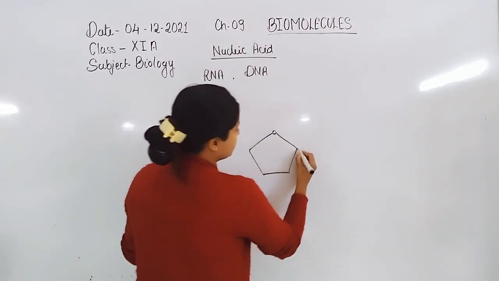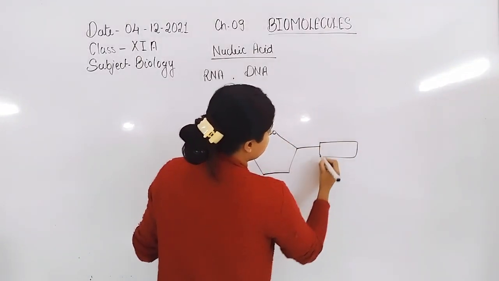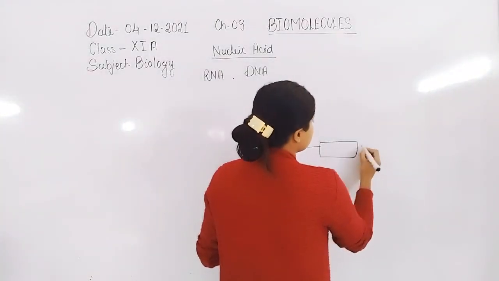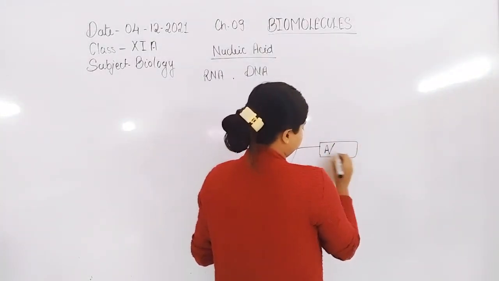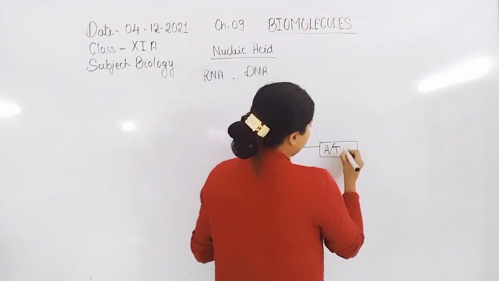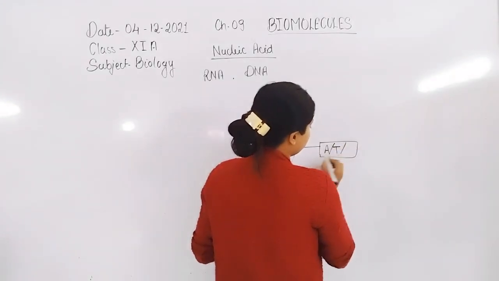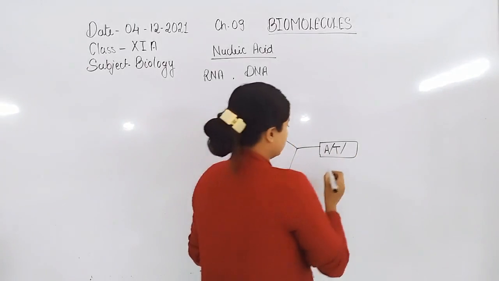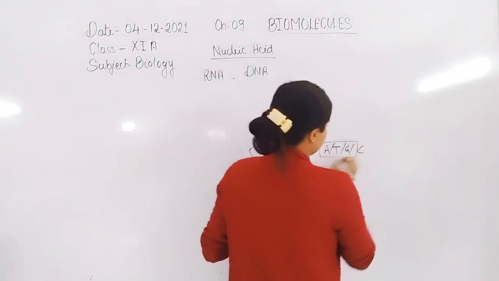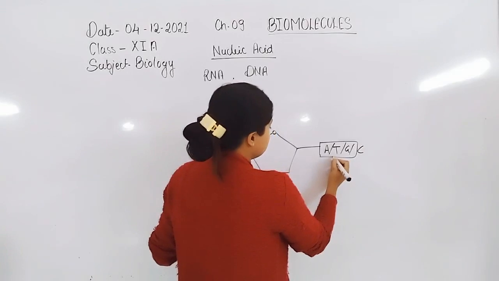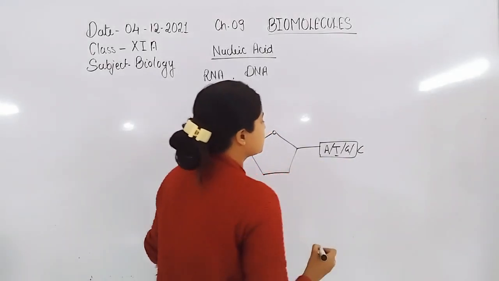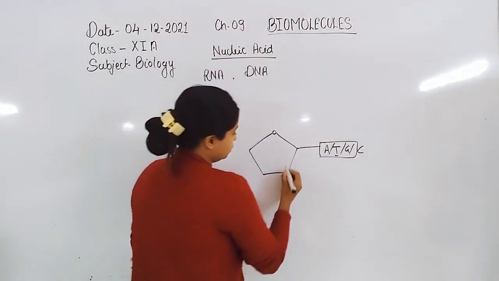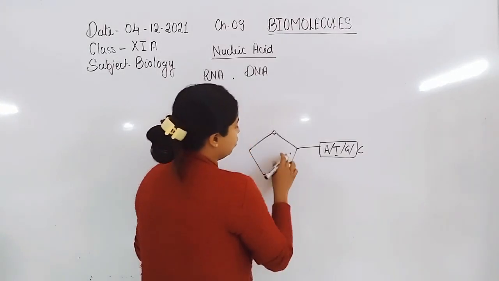The 5 carbons are present, and on the first carbon the nitrogenous base is linked with the help of a glycosidic linkage. Out of these 4 nitrogenous bases, only one nitrogenous base is linked with one pentose sugar: adenine, guanine and cytosine. As we discussed earlier, thymine is always present in DNA, whereas in RNA uracil is present. So this is the structure of pentose sugar of DNA.